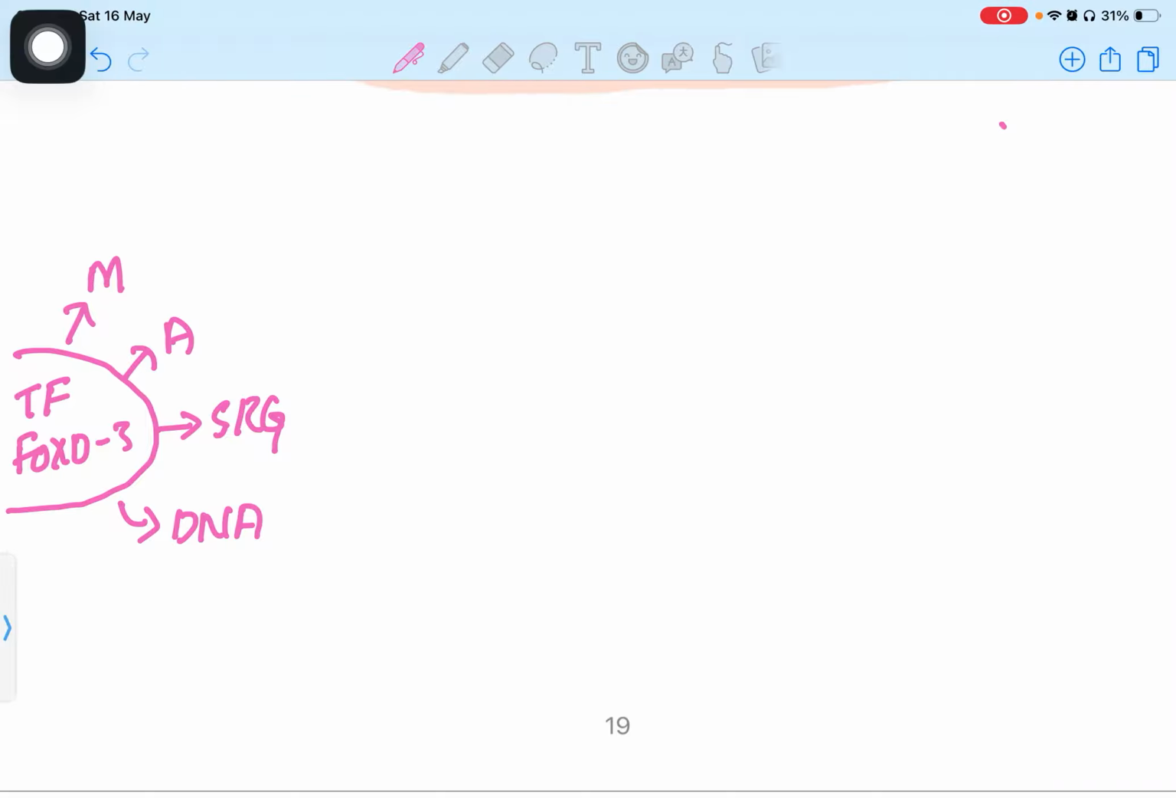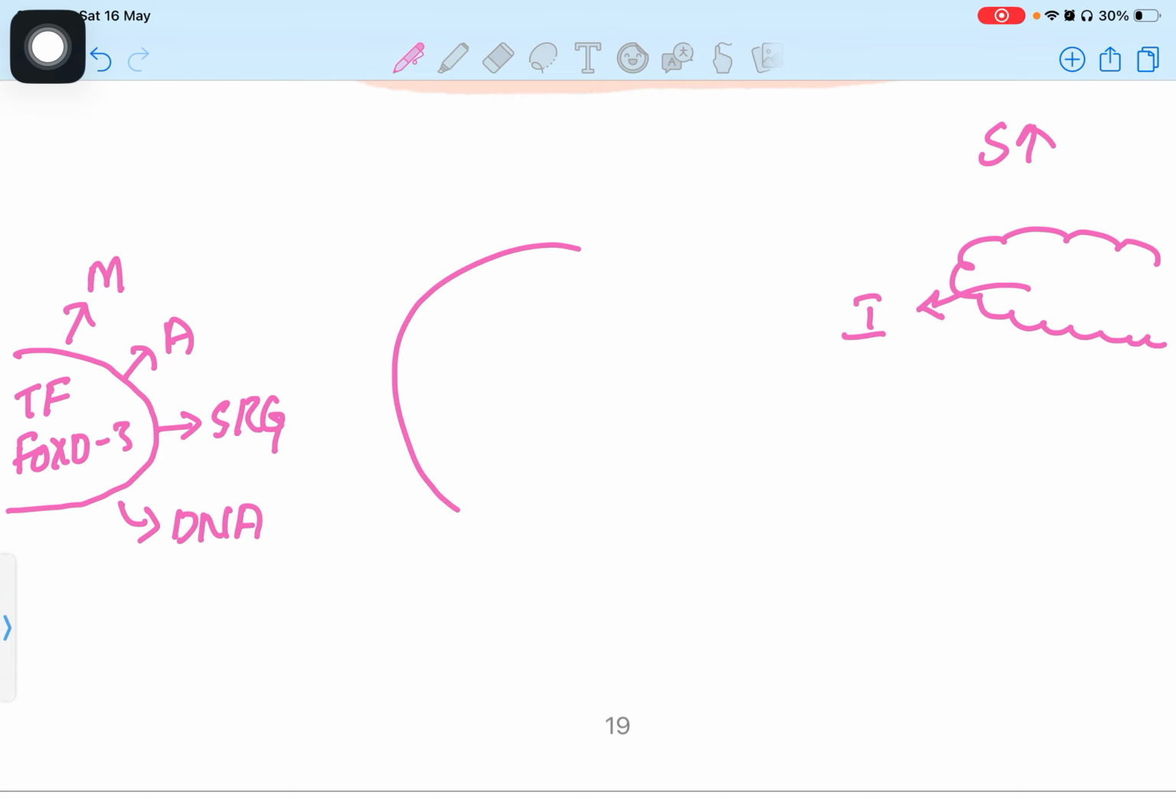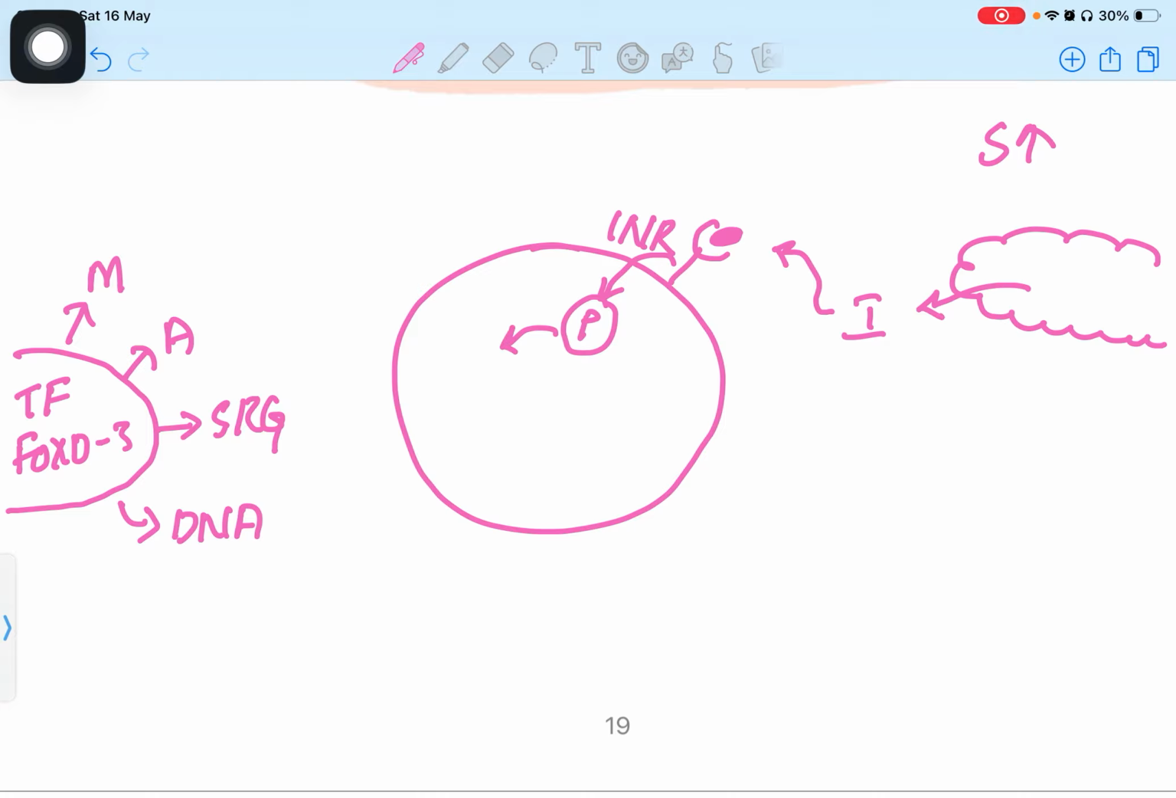Whenever you intake lots of sugar, the concentration of sugar in your body will increase. Because of this increase, the pancreas will start releasing insulin. There are many receptors on the plasma membrane for insulin. Here you can see the insulin receptor, INR, present on the plasma membrane. The insulin binds to this receptor and it activates some proteins inside the cell.